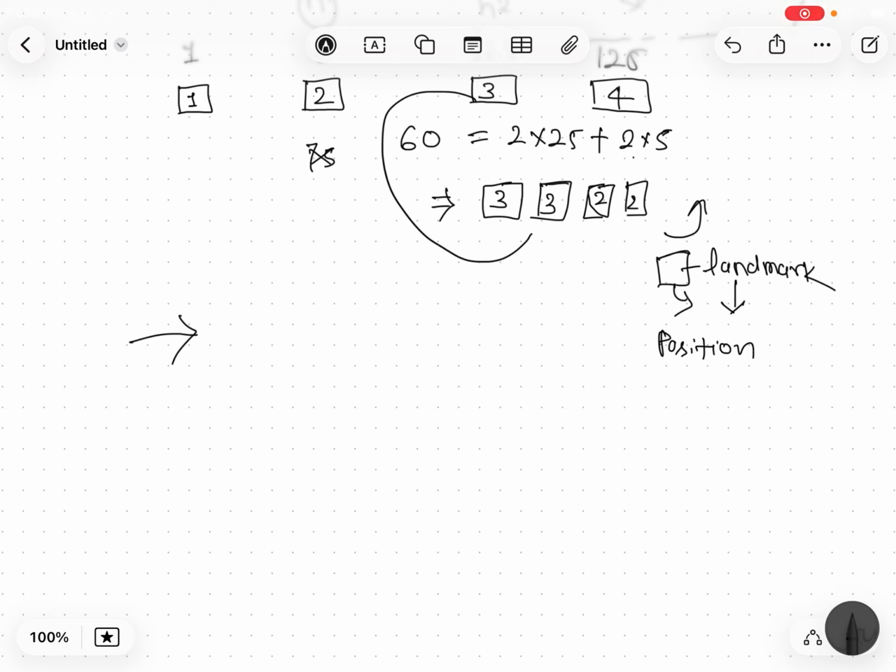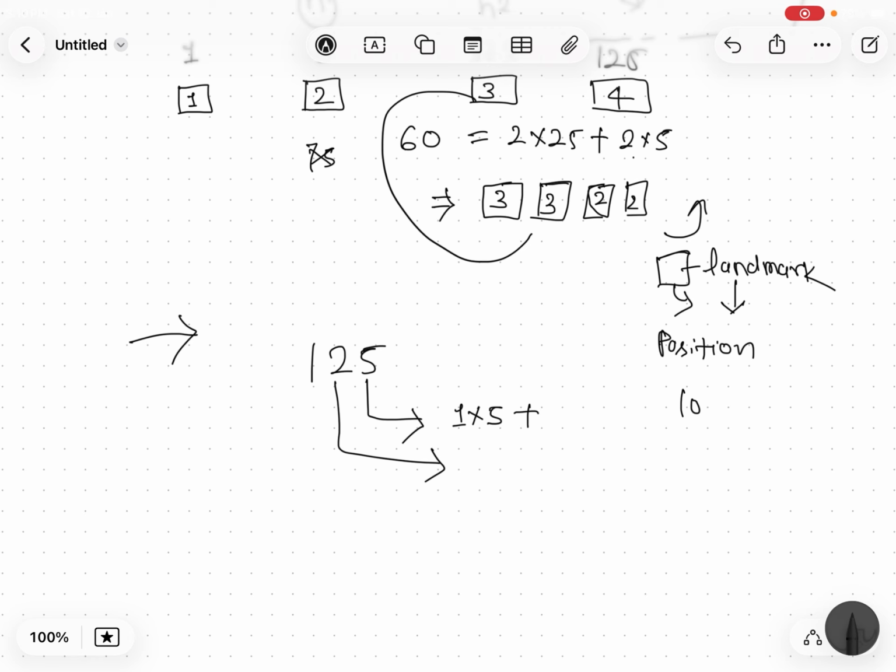Let's understand. We are writing, let's say, 125 in our decimal number system. What this represents is that this 5 is at the first position, so this is representing the first landmark number in the decimal system. So the first landmark number is what? 1. How many ones are there in this number? 5 ones are there.